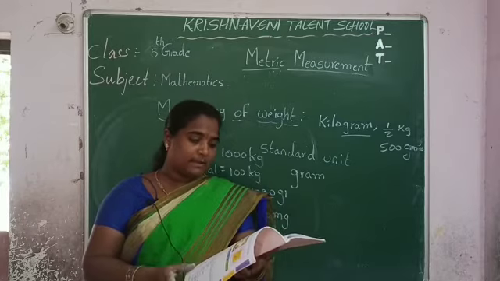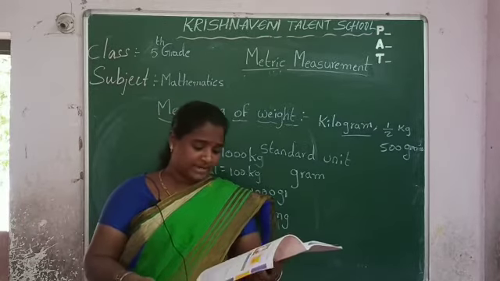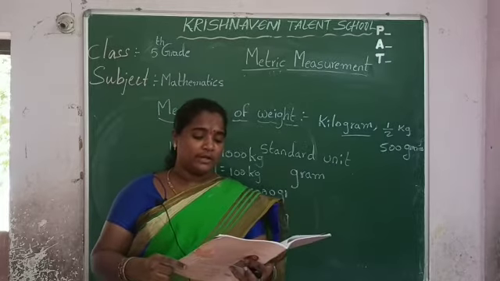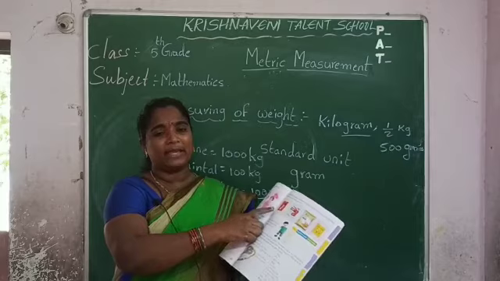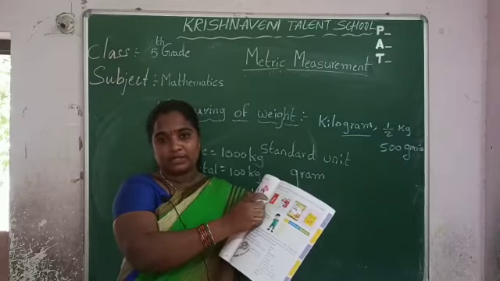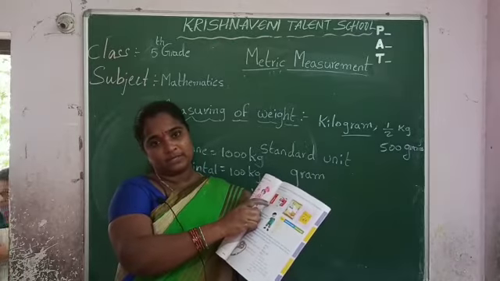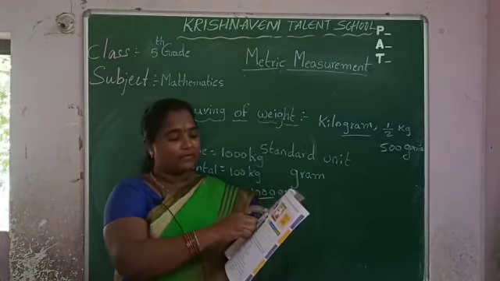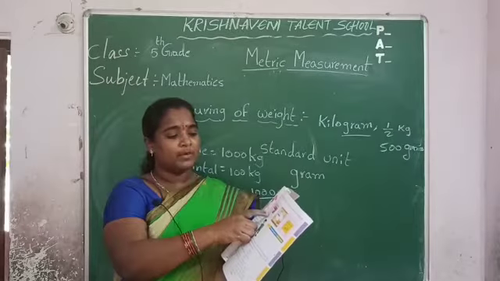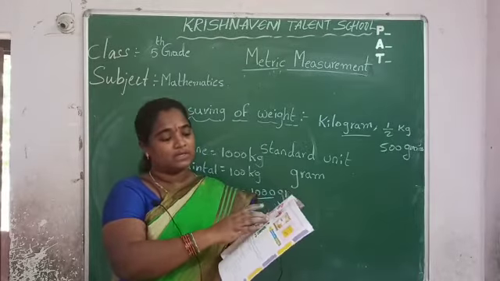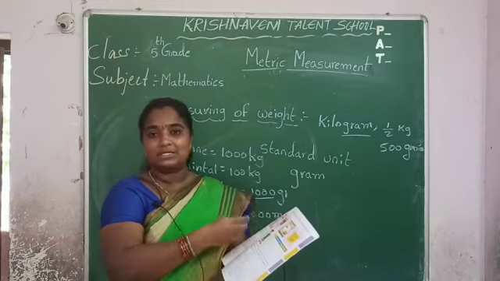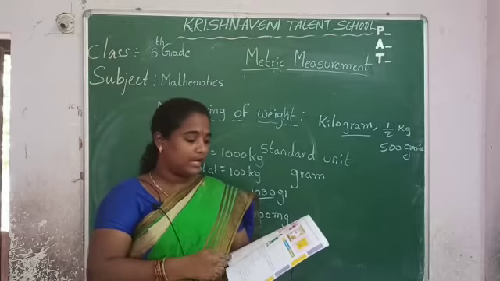Now this is the estimation. Next page, page number 37. Estimate the weights of the following objects. See, generally you can estimate this. For example, the weight of this Boost packet is 250 grams. Okay. Next, the weight of MTR powder, Mirchi powder, rasam powder is 500 grams. Next, maida, it is 1 kg. This is the estimation. Okay.